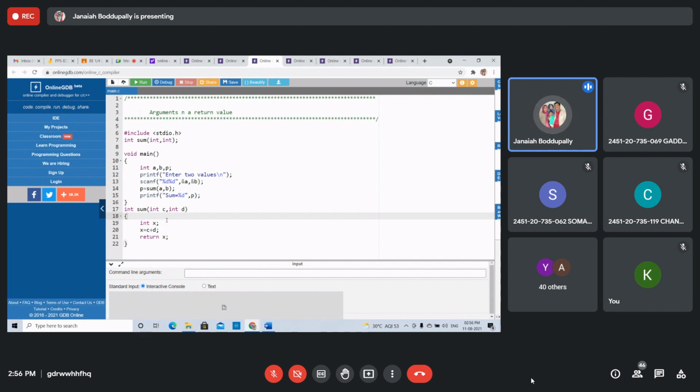No return value. This is the fourth type: function with arguments and a return value. This is an example. In the notes, there are all the 4 types of programs. See this. All of you got the notes? Neeraj?